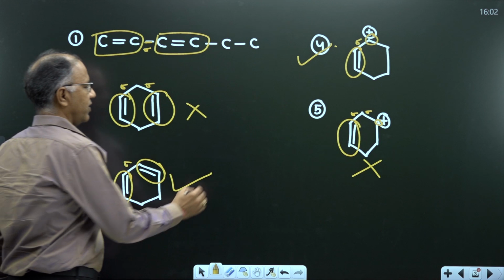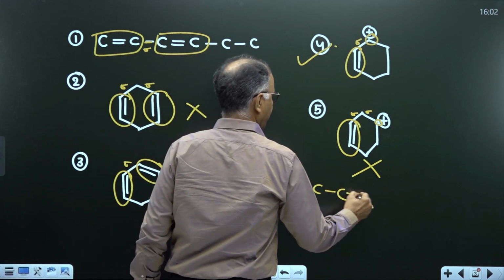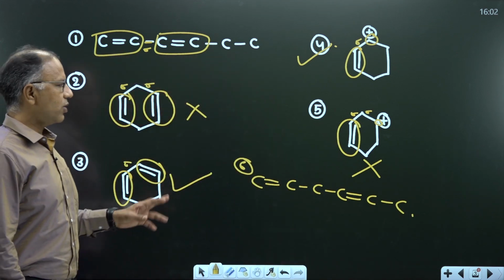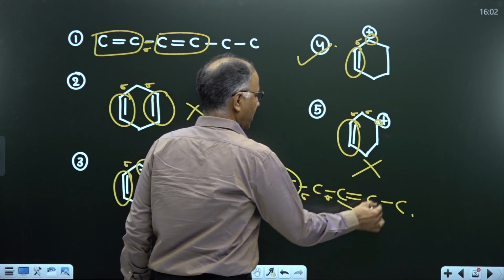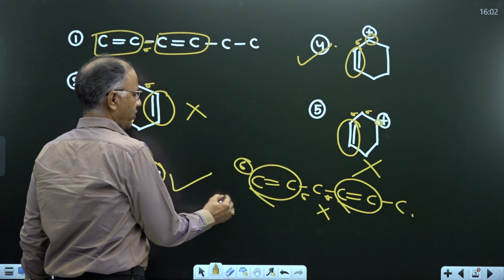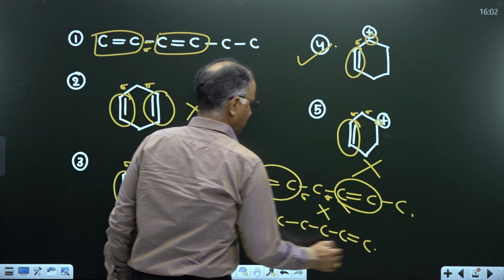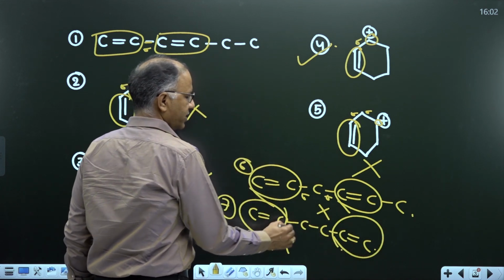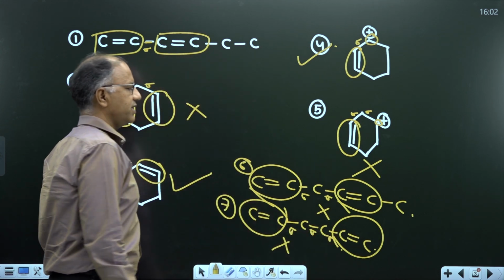Now if I ask one more question, is this a conjugated diene or not? Double bond, sigma bond, double bond. This means it is not a conjugation. One more example. Double bond. Is this a conjugation? This is not a conjugation because in between two pi bonds there is more than one sigma bond.